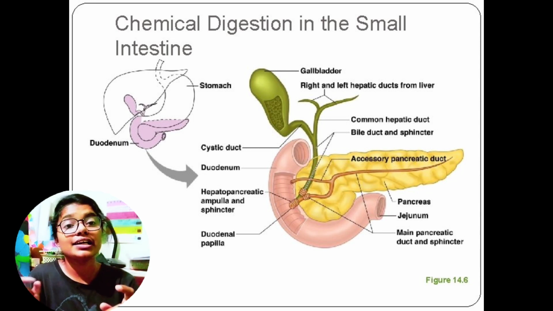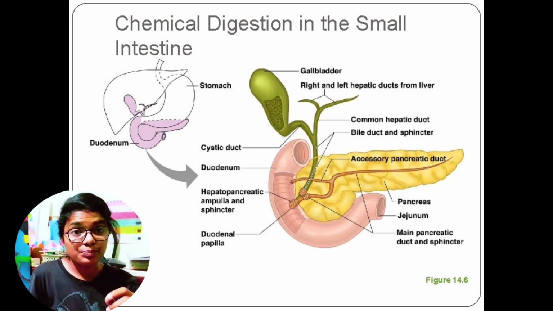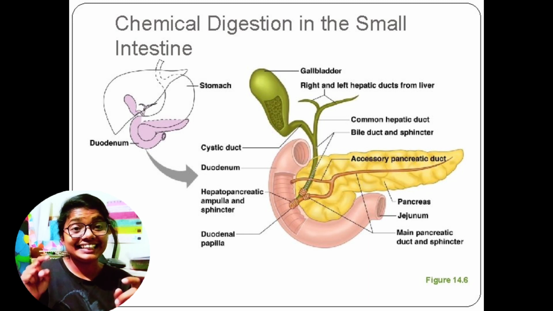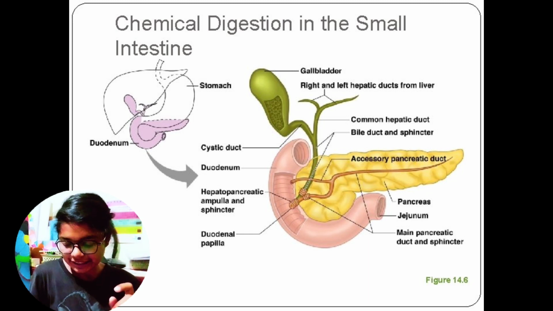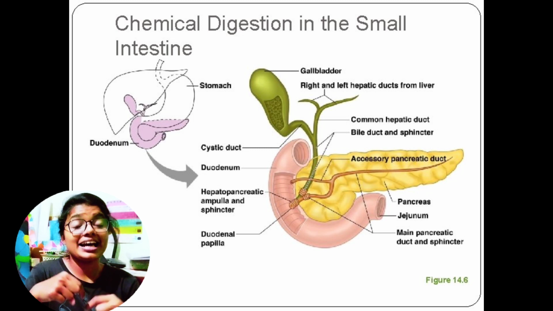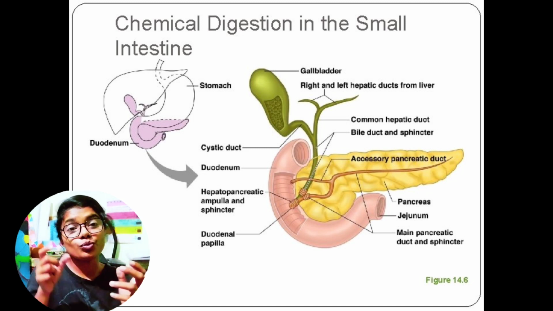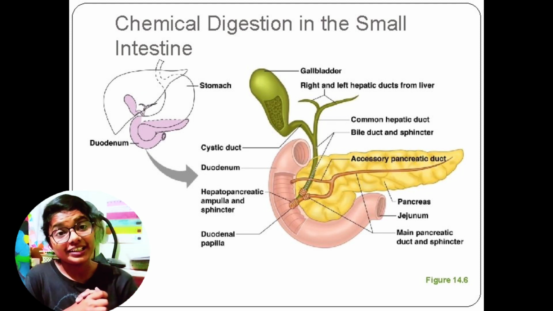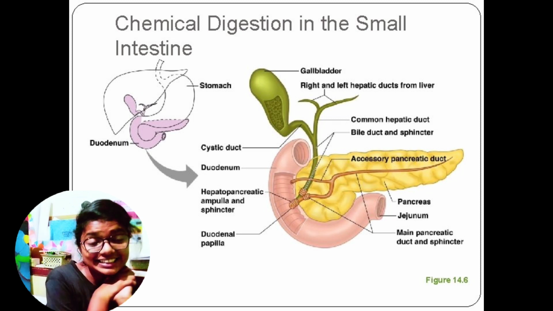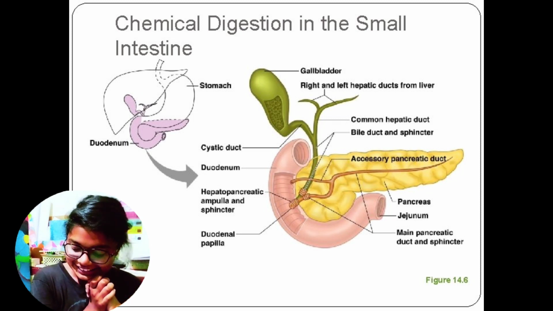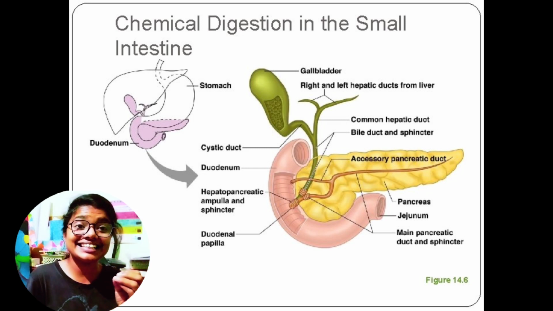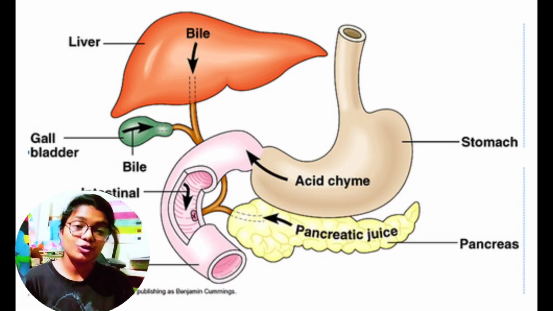This hepatopancreatic duct opens into an ampulla, and that opening is known as the ampulla of Vater. Note it down too, that the hepatopancreatic duct is formed by the bile duct and the pancreatic duct, and the hepatopancreatic duct will be opening into an ampulla, and that ampulla is known as the ampulla of Vater, that is guarded by the sphincter of Oddi. After that, the liver also has some phagocytic cells, and these are known as Kupffer cells. These cells will phagocytose the dead cells or the bacteria.